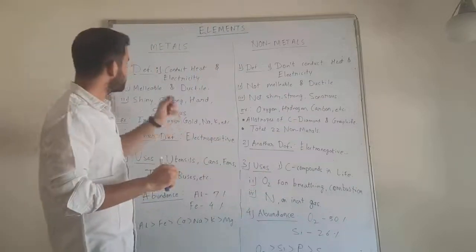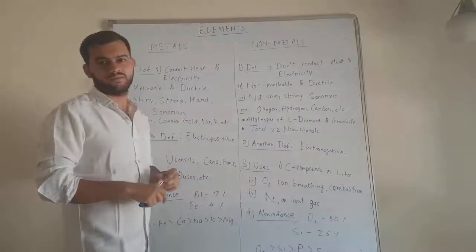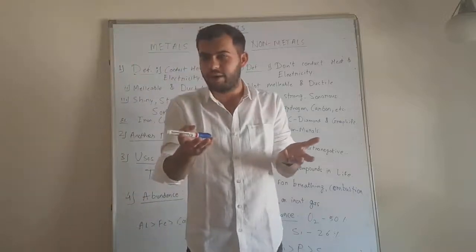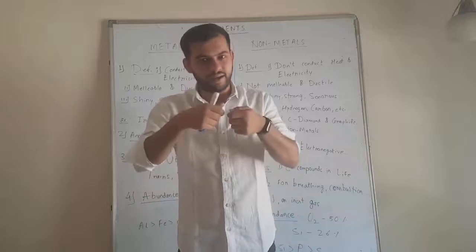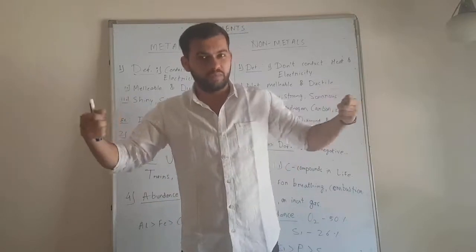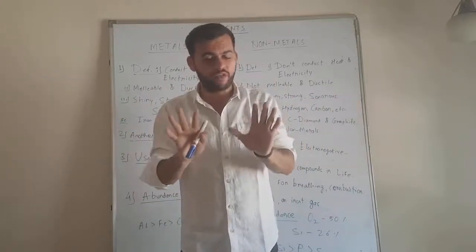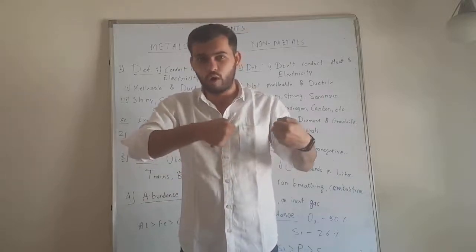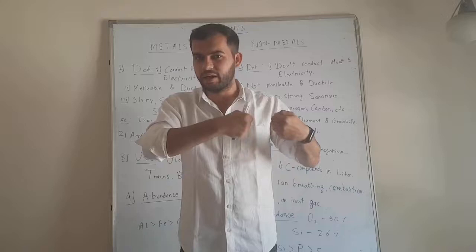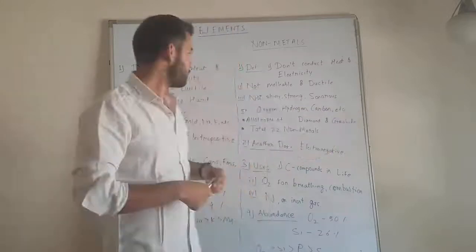The other property is being ductile. One more common example is copper wires in our houses. Copper is a metal and it can be converted into thin wires. So all the metals have this property of being ductile. I mean, they can be stretched or pulled, or by any other process they can be converted into thin wires.